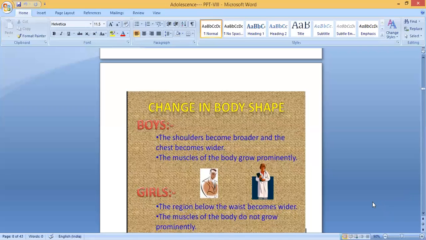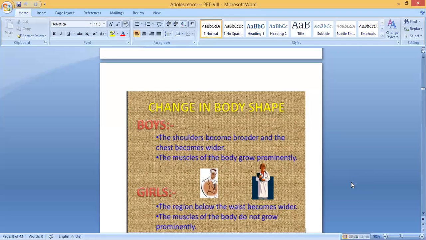Change in body shape. What changes will take place for boys and girls? We'll see. The shoulders for boys first. In this adolescence time, I told you that the teenage period is called adolescence. So shoulders become broader and the chest becomes wider. The muscles of the body grow prominently. They will get very strong muscles.